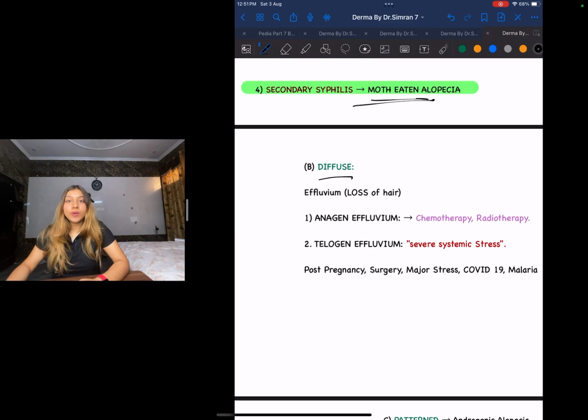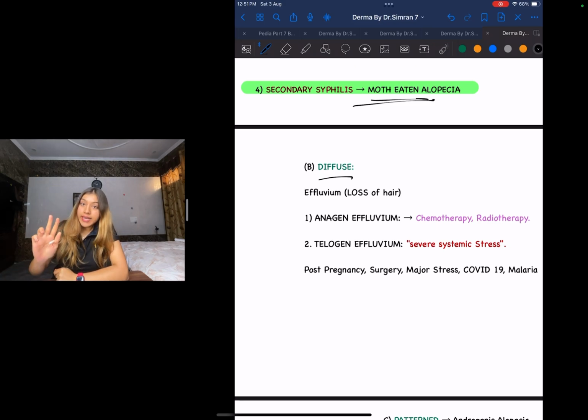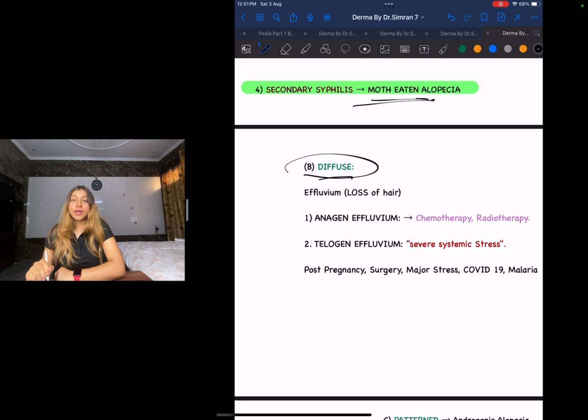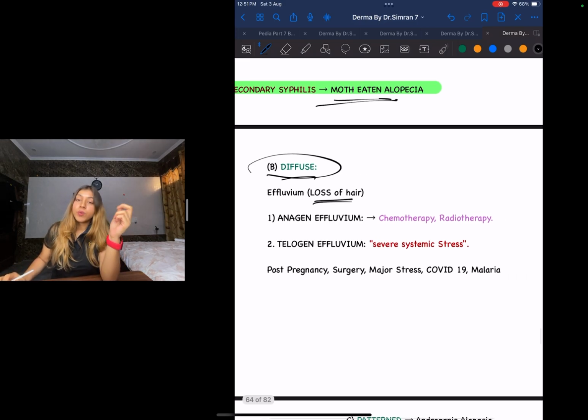Let us continue with alopecia. Earlier in the previous part we spoke about patchy alopecia. Now guys, we're going to talk about the second type, that is your diffuse alopecia. Under diffuse alopecia we're going to talk about effluvium. What does the word effluvium mean? It means hair loss, loss of hair. Now guys, we have two types of effluviums. One is anagen and one is telogen effluvium.